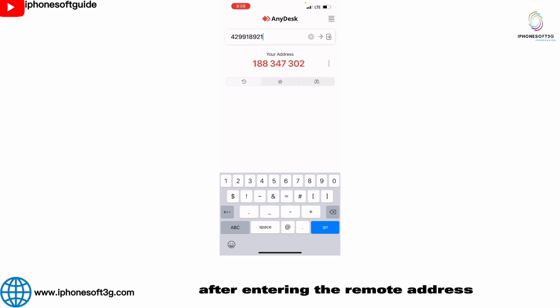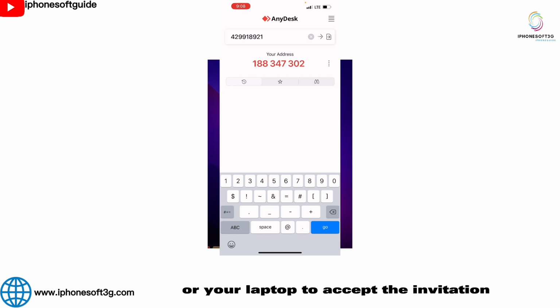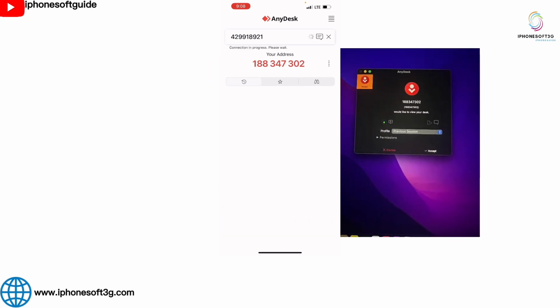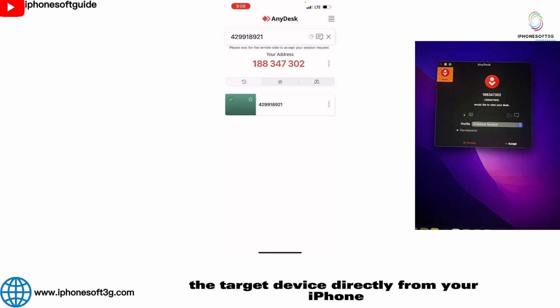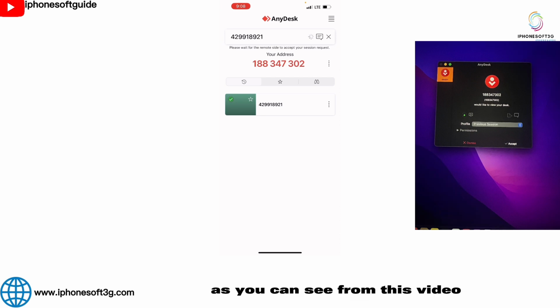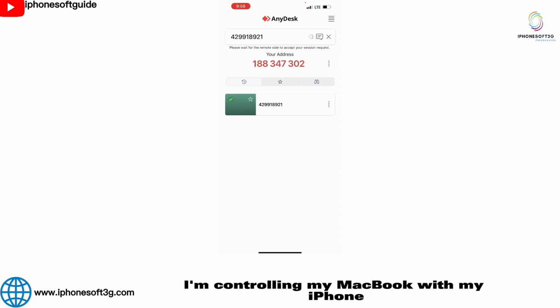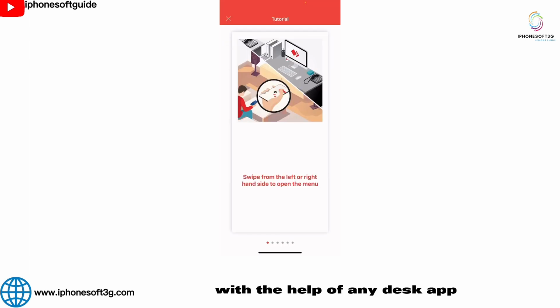After entering the remote address, go to the target device or your laptop to accept the invitation. After accepting the invitation, you can start controlling the target device directly from your iPhone. As you can see from this video, I'm controlling my MacBook with my iPhone with the help of Anydesk app.